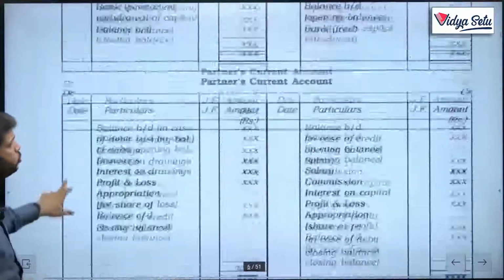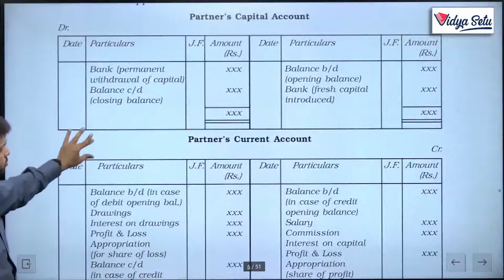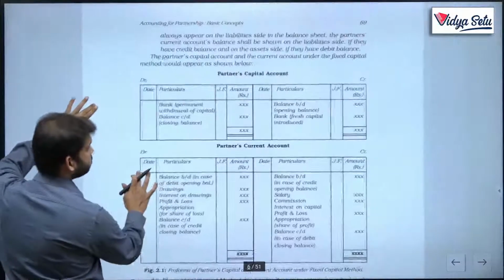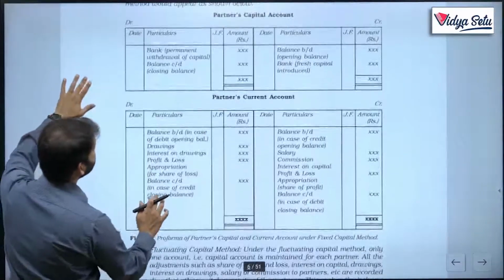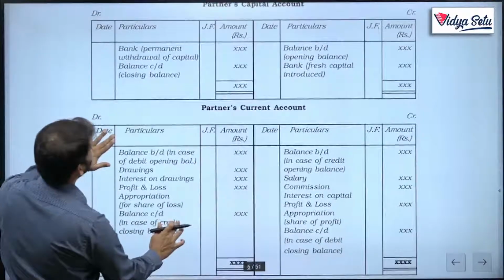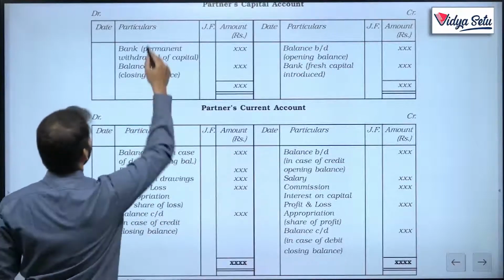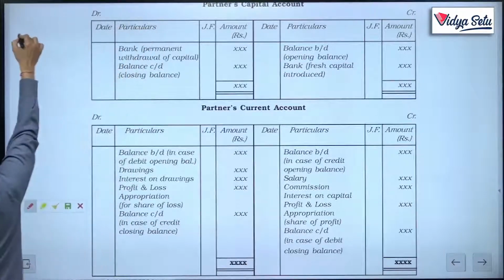Now we come to our fixed capital method. This is the fixed capital method. I am writing it here.